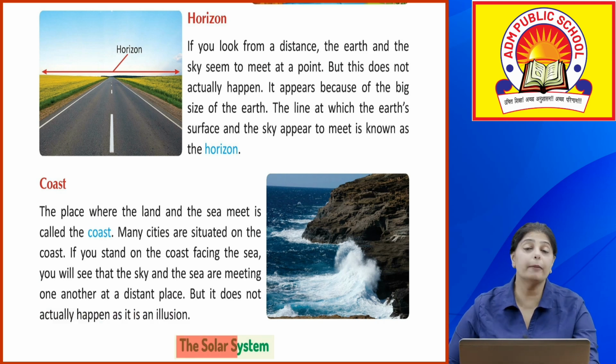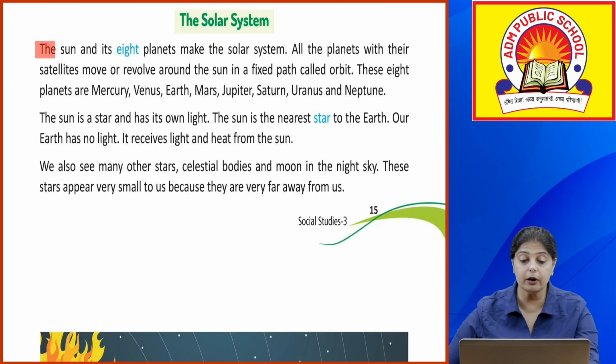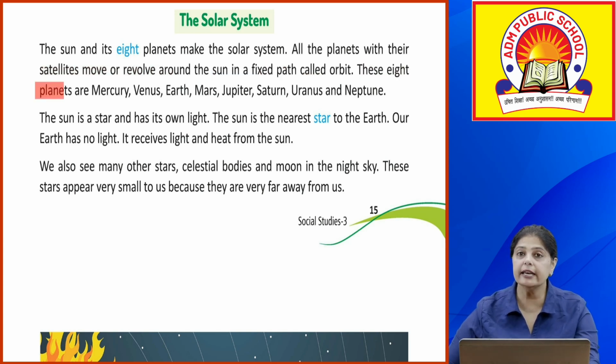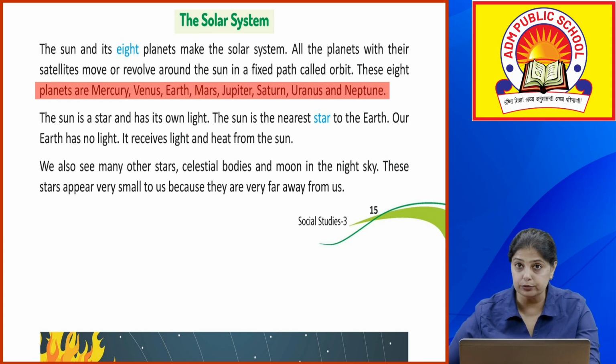Now let's talk about the solar system. We've already spoken about it. The sun and its 8 planets, they make the solar system. All the planets with their satellites move or revolve around the sun in a fixed path, which is known as the orbit. These 8 planets are Mercury, Venus, Earth, Mars, Jupiter, Saturn, Uranus and Neptune.